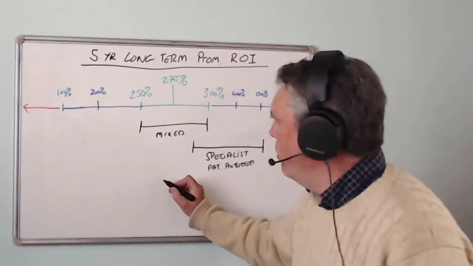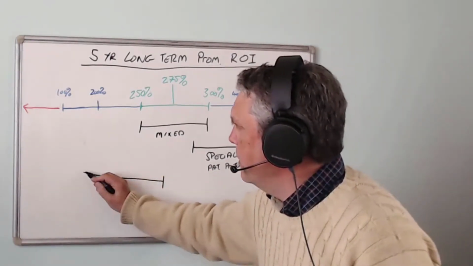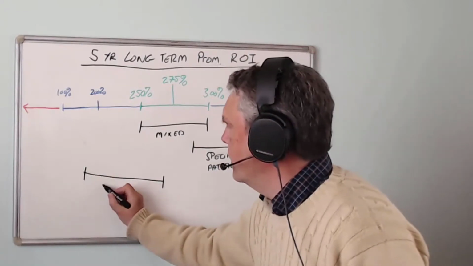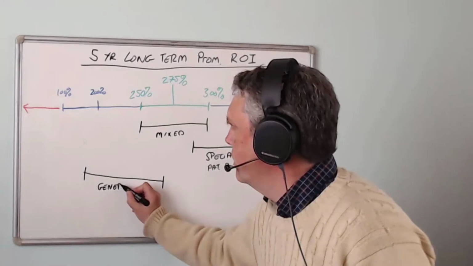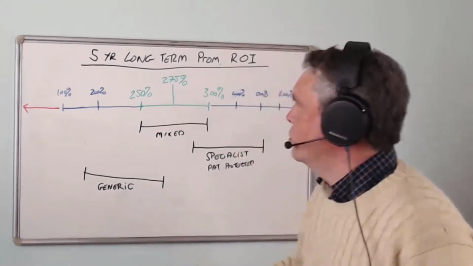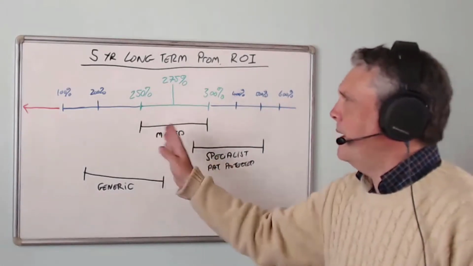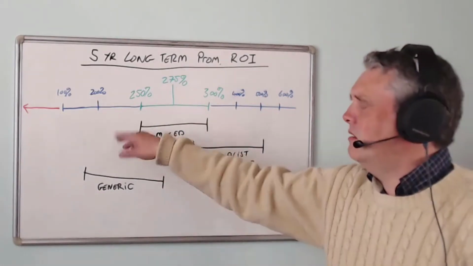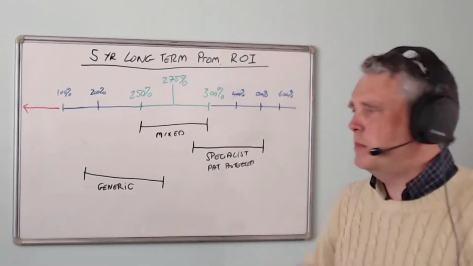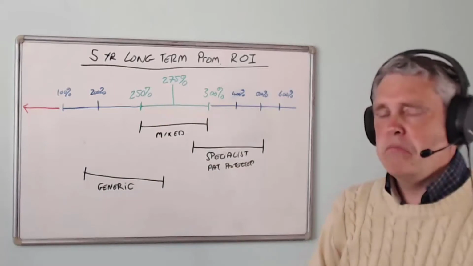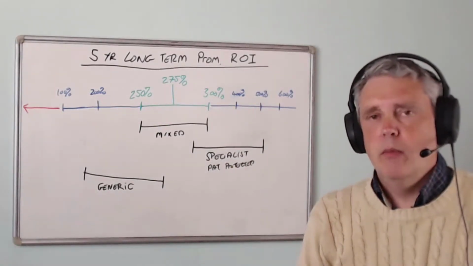So they tend to operate in a range, maybe something like here. Let's call these generic portfolios, or largely generic portfolios, we should say. So we would expect them to be on the lower side. An ROI of 180, 220, 240%, that kind of area is quite reasonable for a largely generic portfolio.